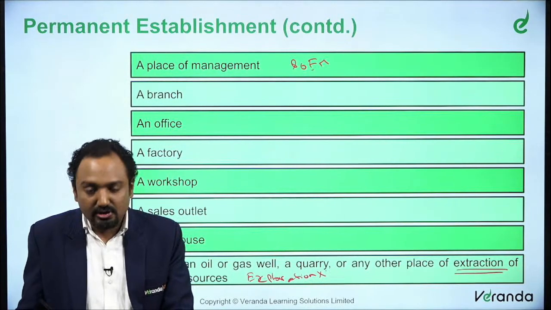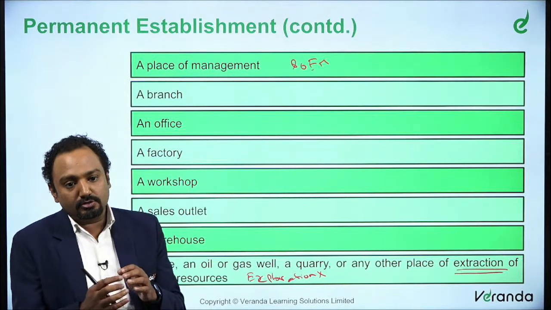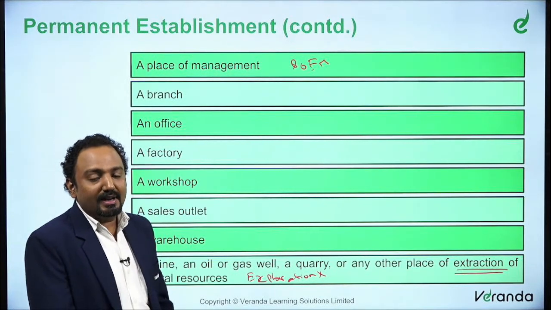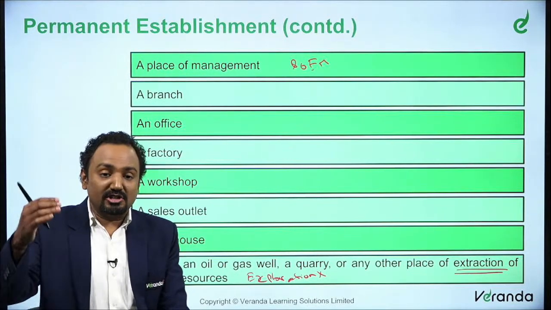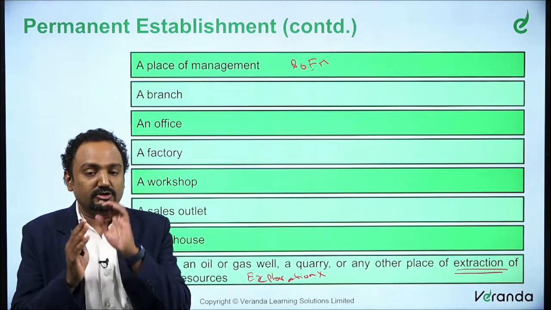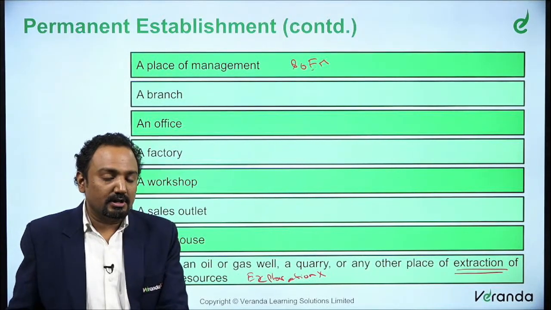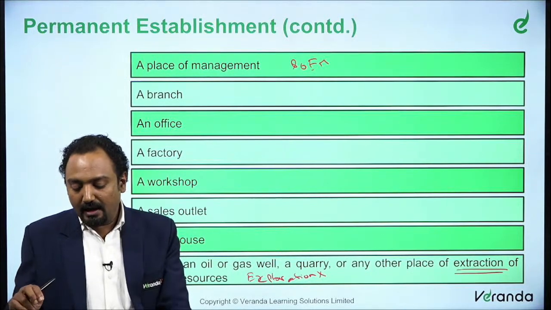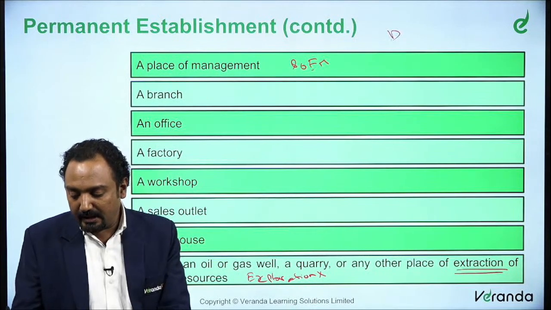So exploration is not included in this concept. So a mine, an oil or gas well, a quarry, or anything relating to extraction of natural resources. These are all the list of places or locations which could be considered as place of effective management. So these are the locations which are considered as permanent establishment for the purpose of DTAA.